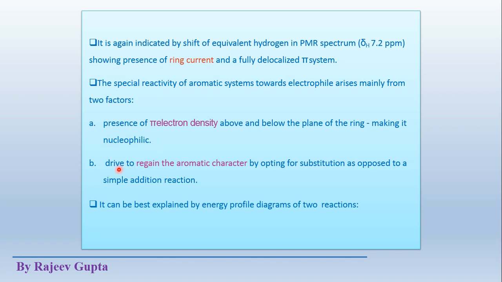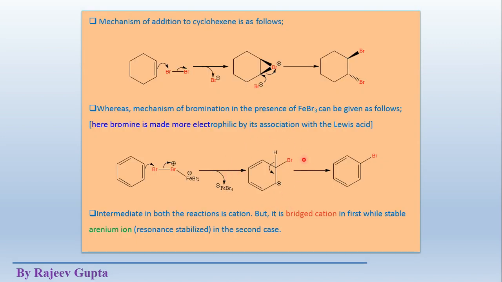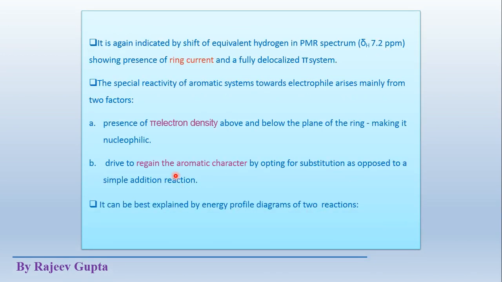a nucleophile. And the second point is the drive to regain the aromatic character by opting for substitution as opposed to a simple addition reaction. The drive to form a substituted product instead of an addition product is the regain of aromatic character, meaning as we have seen earlier that an intermediate sigma complex is formed which lost aromaticity, but it again gains aromatic character. So due to the higher stability of aromatic compounds, the substitution reaction takes place instead of addition reaction.